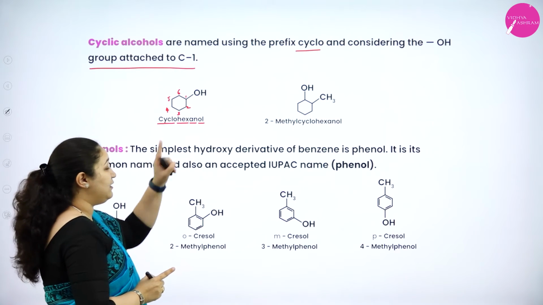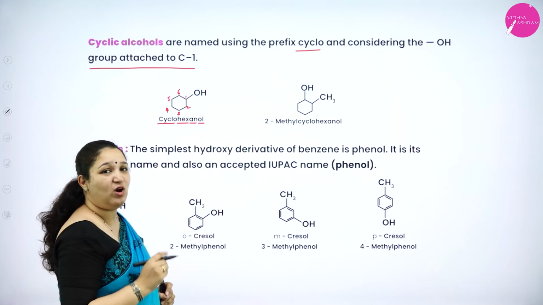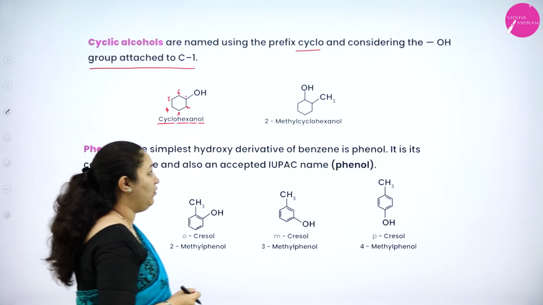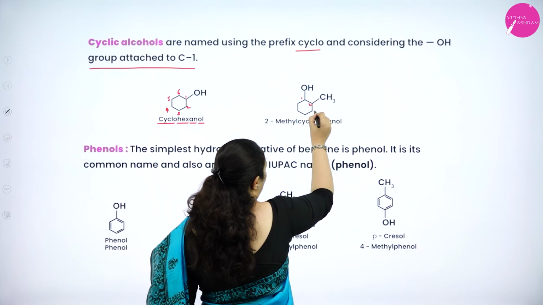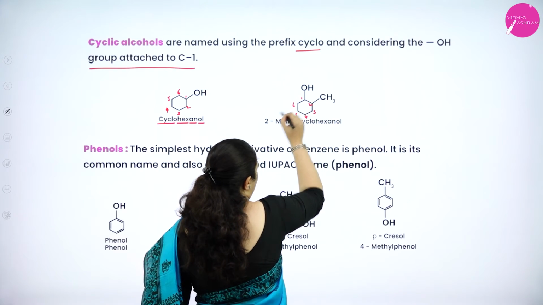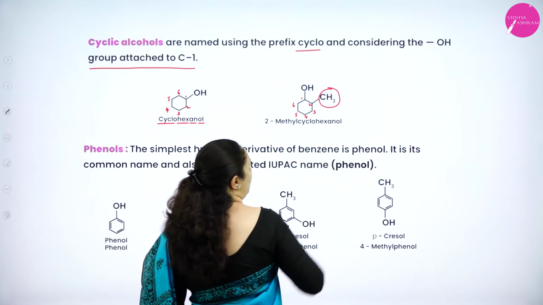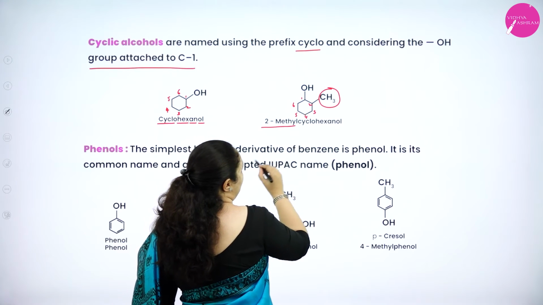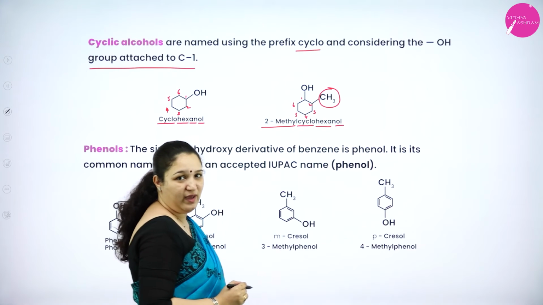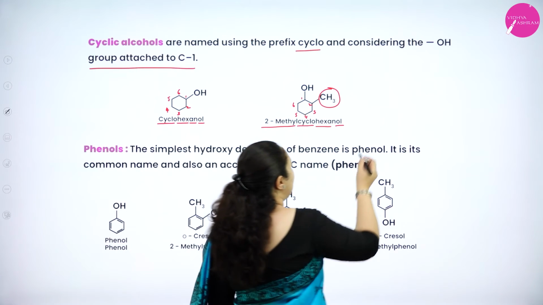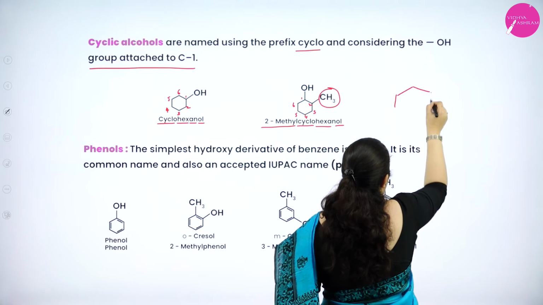Because the OH is attached to the first carbon atom, we are not writing any number here. Okay. Similarly, I'll number this as 1, 2, 3, 4, 5, 6. So second carbon atom has got a methyl group. So it is 2-methyl cyclohexanol.